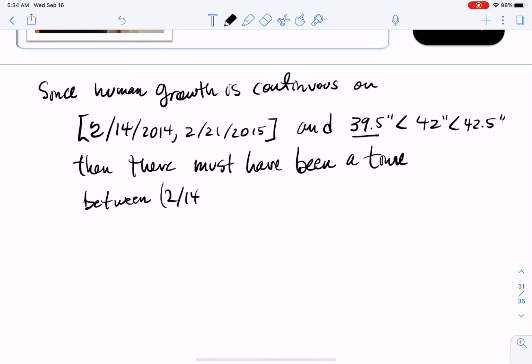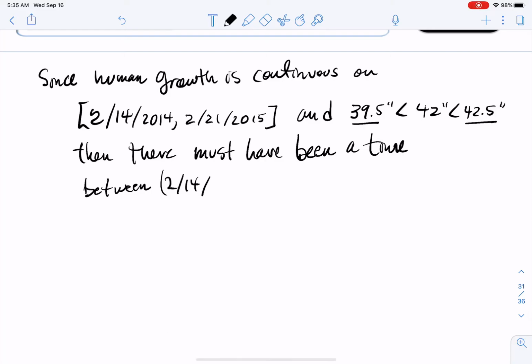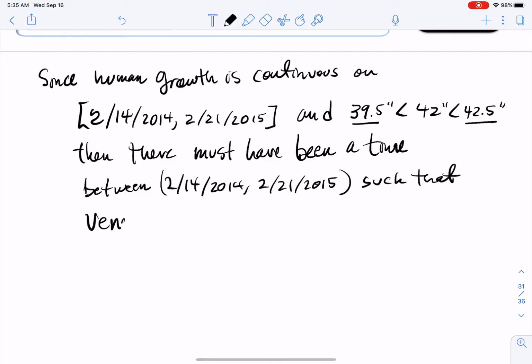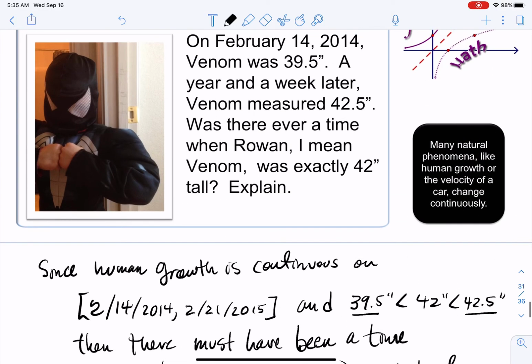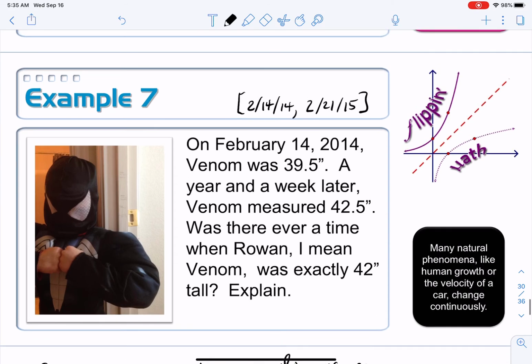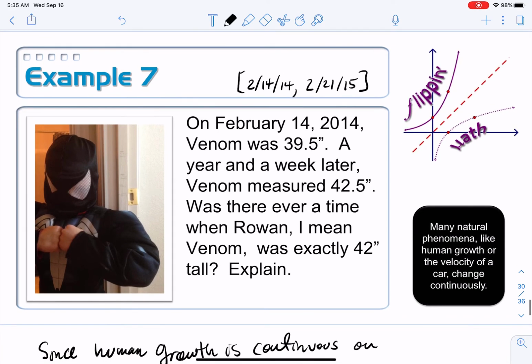Obviously, it can't occur at the endpoints because one is smaller and one is bigger. Between 2/14/2014 and 2/21/2015, such that Venom, get it right, Venom was 42 inches tall. There we go. There's our first instance of us justifying something based on a calculus theorem, and a very important one, the intermediate value theorem.